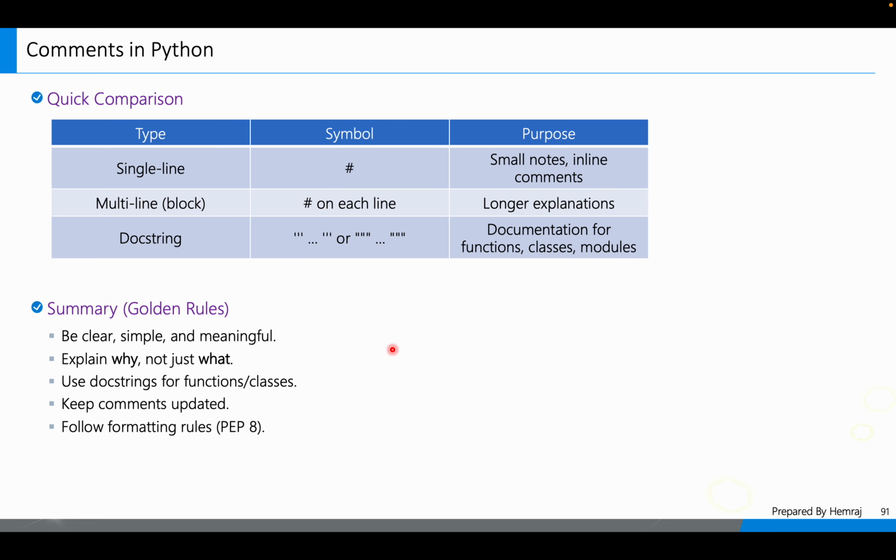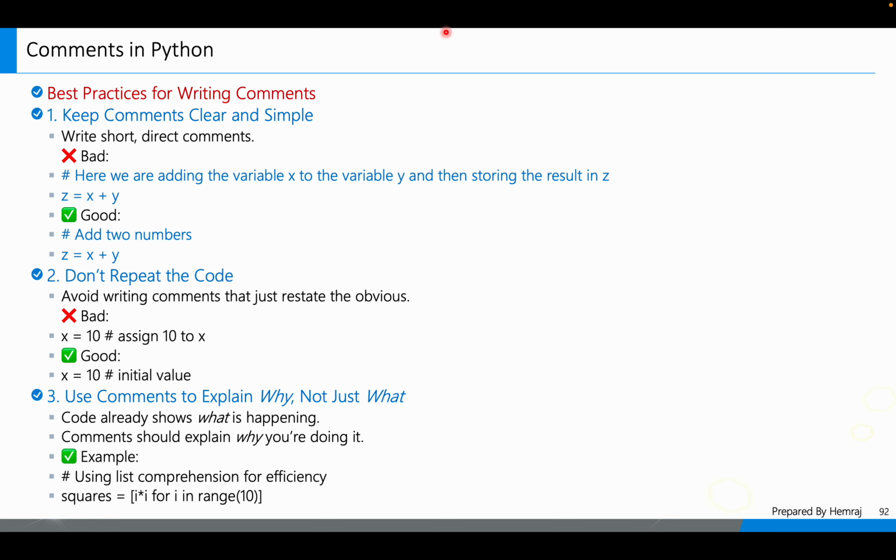So these are the basics of comments. Comments are used for the explanation of the code. There are three types of comments in Python: single line comments, multi-line comments, and doc strings. Single line starts with the hash. For multi-line comments, Python has no specific symbol; just put a hash before each and every line. And the second important part is that a comment is temporary and a doc string is permanent. Permanent means it is stored and we can access it anytime, right? Thank you. Then move to the comments in Python.